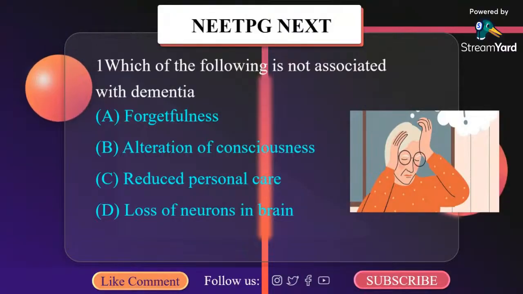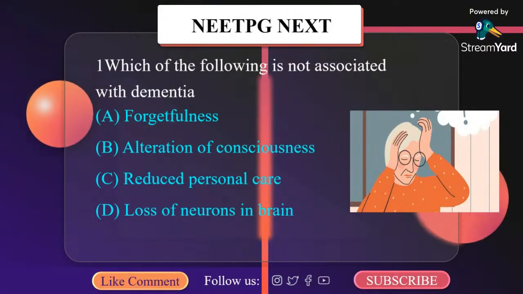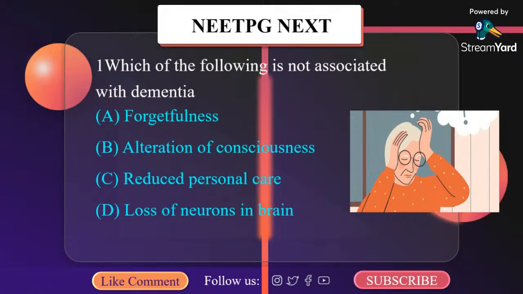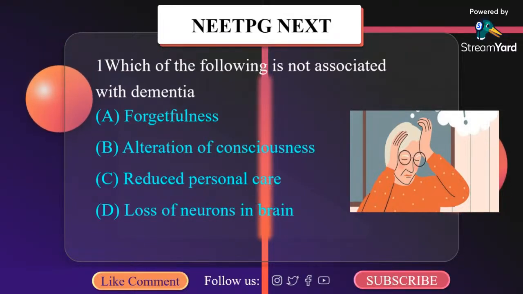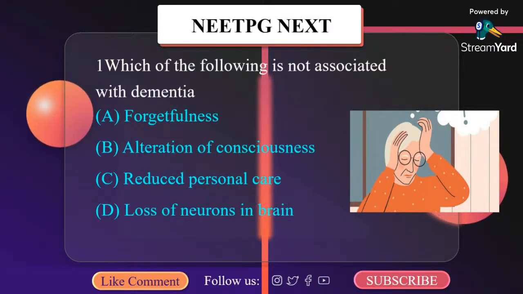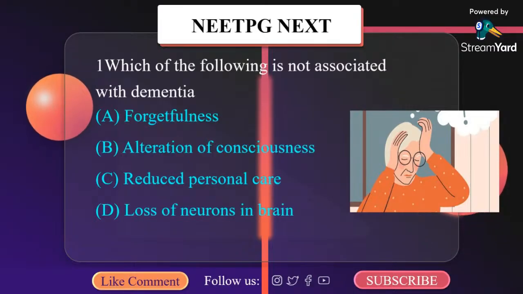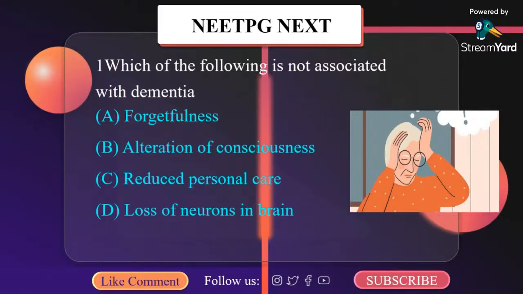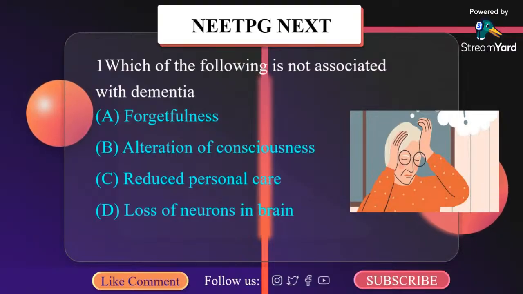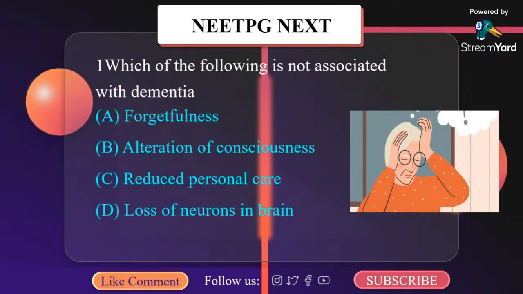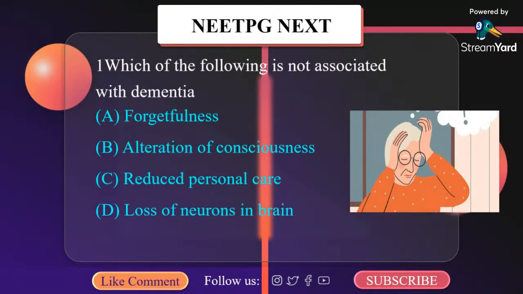Which of the following is not associated with dementia? A. Forgetfulness. B. Alteration of consciousness. C. Reduced personal care. D. Loss of neurons in brain. See, in dementia, what happens? It is chronic onset. There is no disturbance of consciousness. Cognitive impairment is there. Personality alteration is there. Impaired memory is there. Impaired judgment is there. Absent diurnal variation. So the correct answer here is not associated with alteration of consciousness, B.